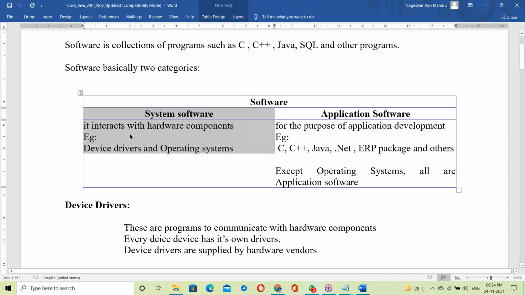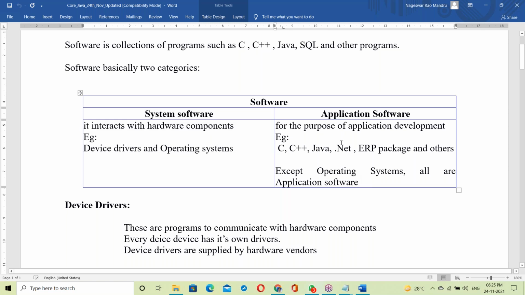System software interacts with the hardware components, such as device drivers and operating systems. Writing notes is not necessary.